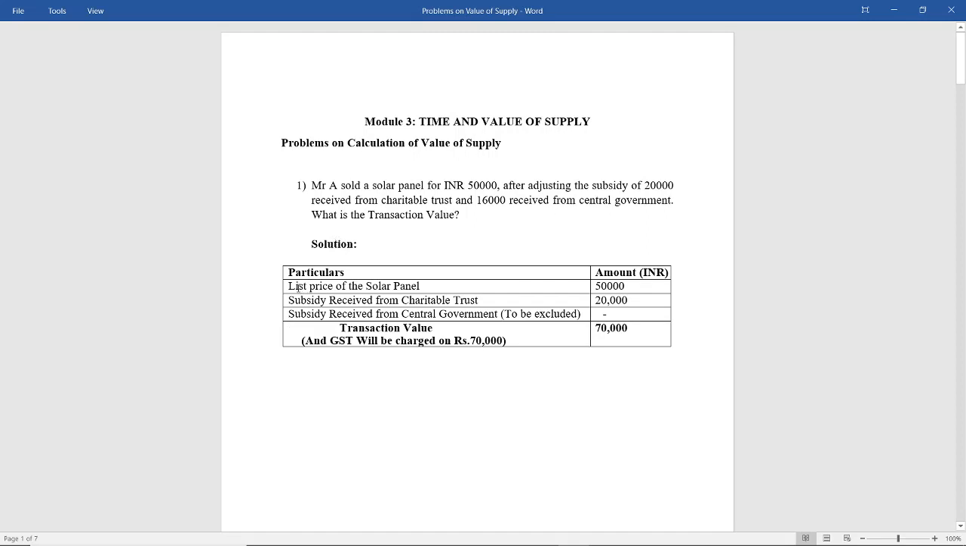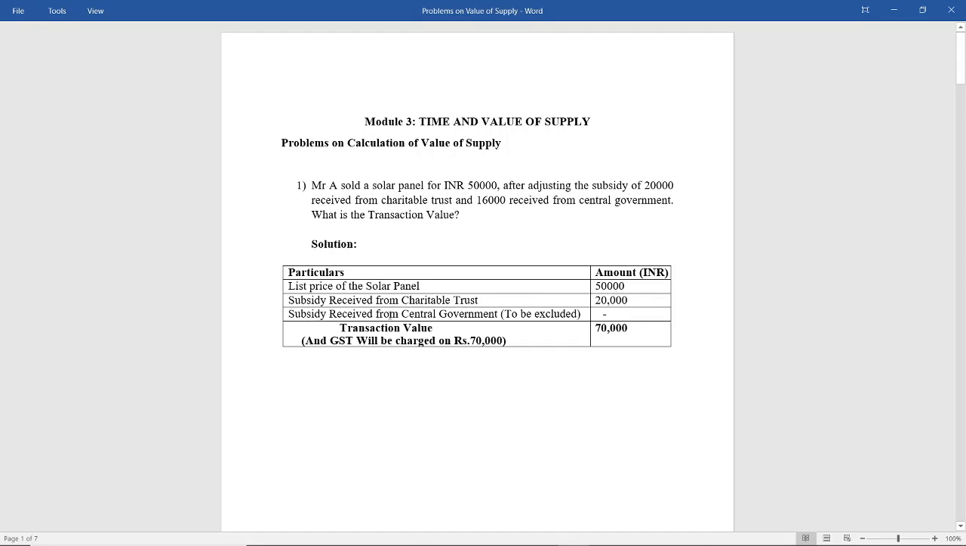So the solution: list price of the solar panel is how much? 50,000. And we know that as per section 15 subsection 2, there are certain inclusions in the transaction value. The fifth inclusion was that any subsidy received has to be included in the transaction value, except government subsidy. 20,000 is a subsidy received from the charitable trust. Therefore, it has to be included. When I say included, it means it has to be added to the transaction value. When I say excluded, it has to be deducted from the transaction value. So the subsidy received from the charitable trust, you have added.